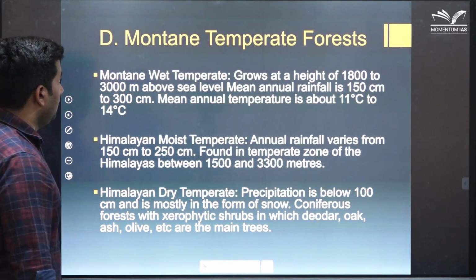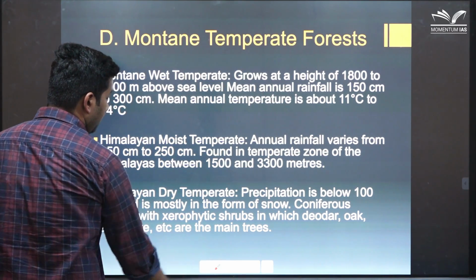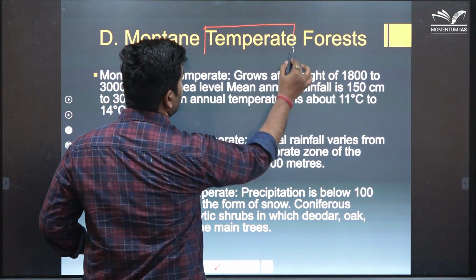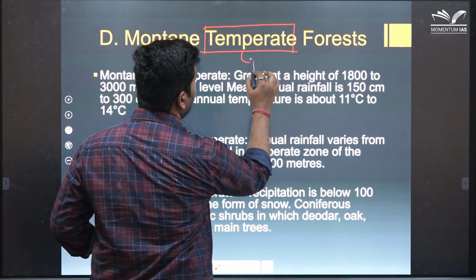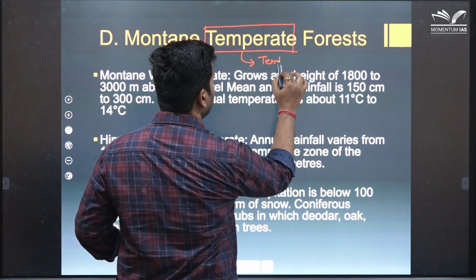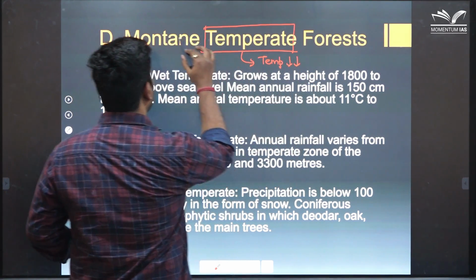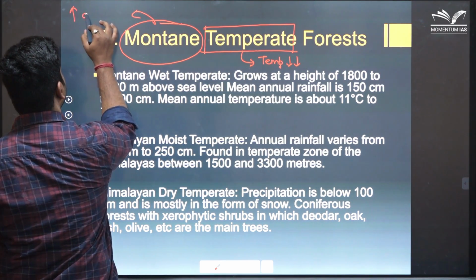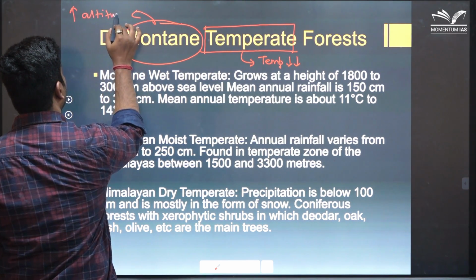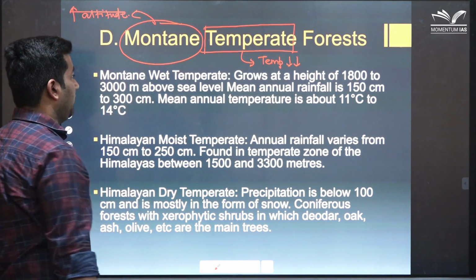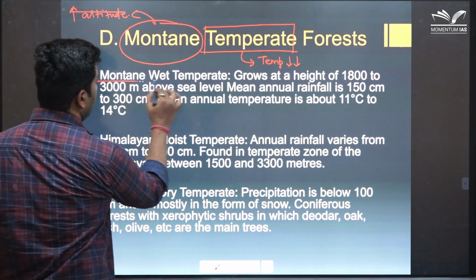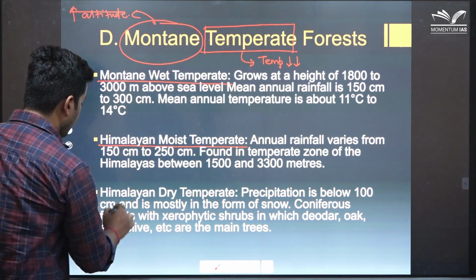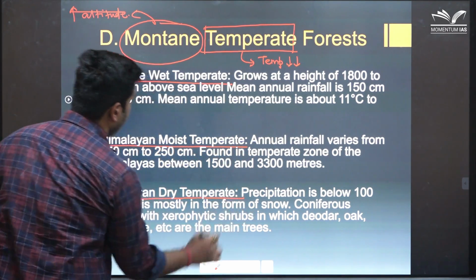Let's further move to montane temperate forest. Earlier we discussed montane subtropical forest. Now similarly, when the temperature comparatively declines in the mountainous region with increasing altitude, such forests generally arrive. First is montane wet temperate, second are Himalayan moist temperate, and third are Himalayan dry temperate.